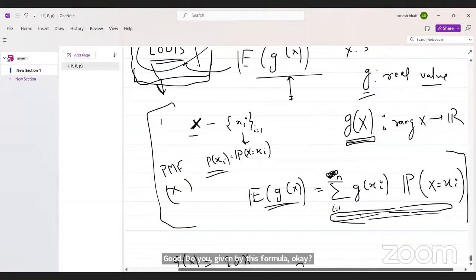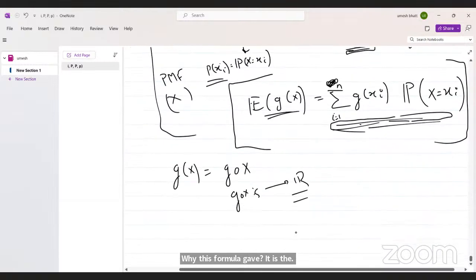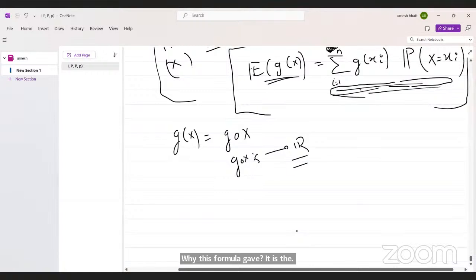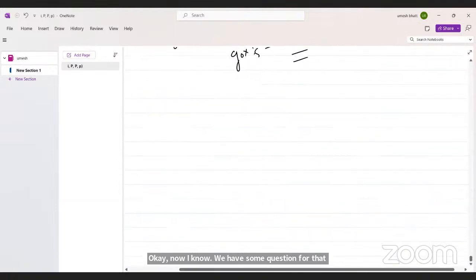Why this formula is given is the measure-theoretic part, the theoretical probability part, so we will not discuss that. Okay. Now, any doubt? We will solve some questions for that. Okay, sir. Yeah. Let's see some questions.